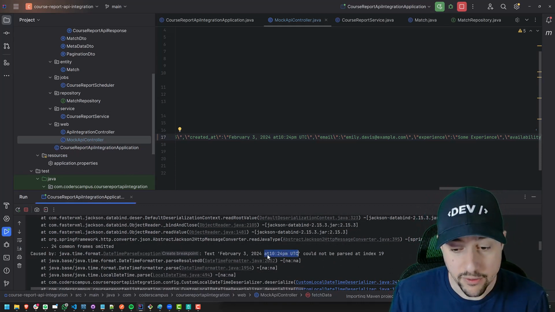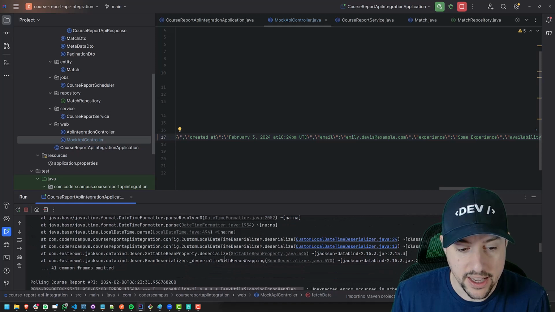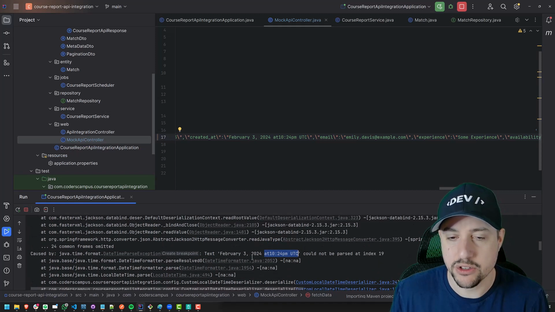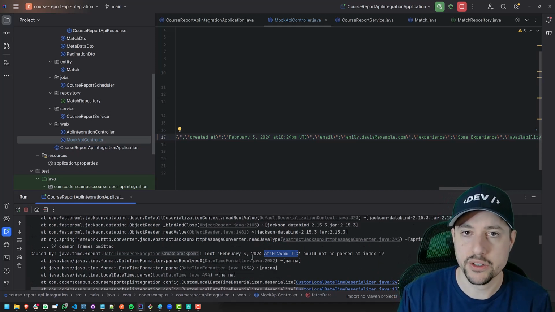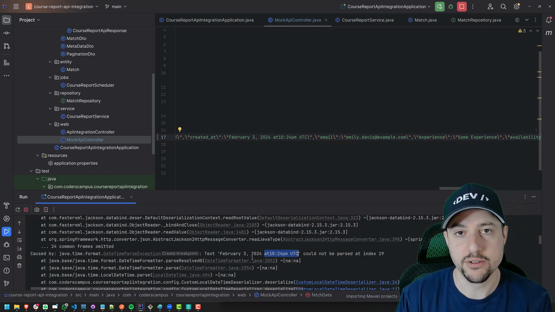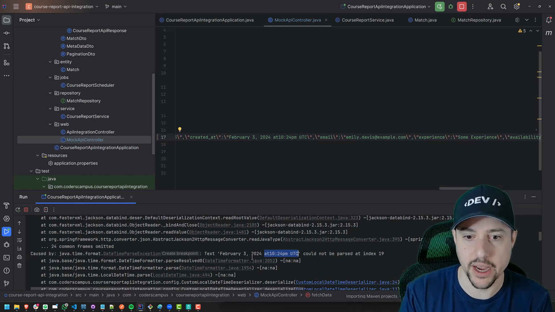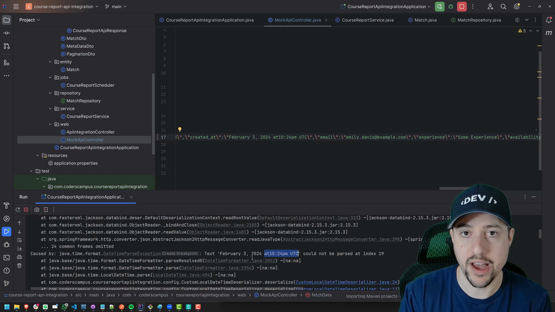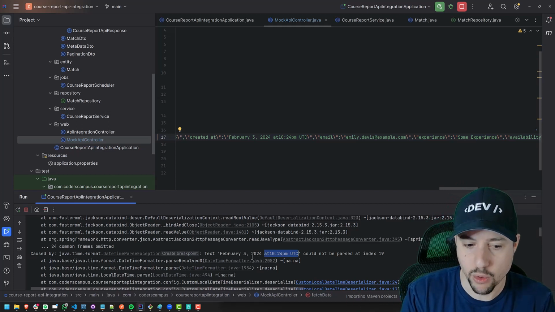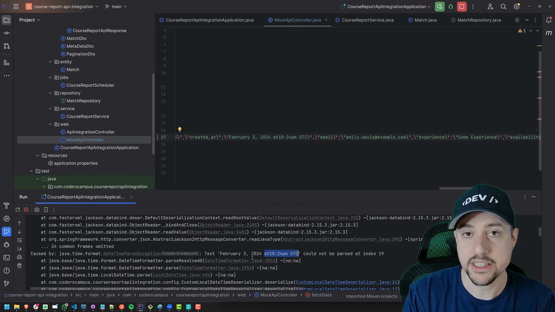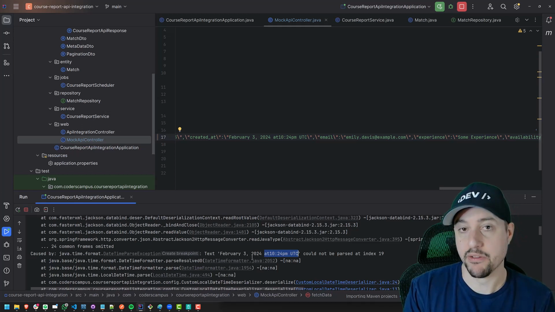Unfortunately, that's the way the data is coming in, and if this were the real world, which it actually is, you'd reach out to the software developers who are sending the data incorrectly and let them know that it's incorrect. I know the CEO of this company, Course Report, so I could reach out to them and say, hey, you guys have a problem here.